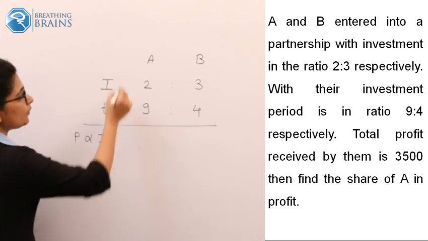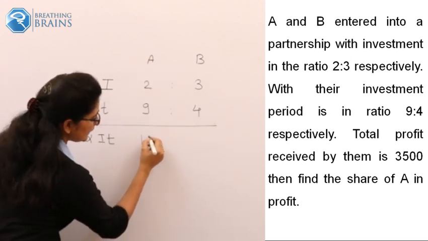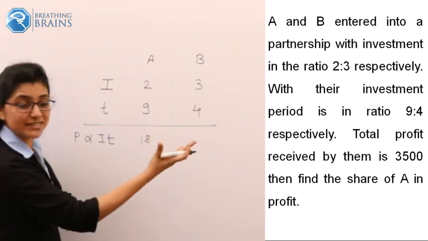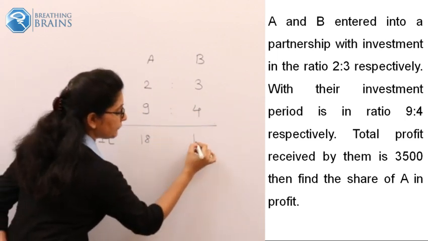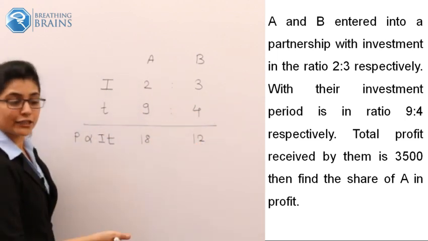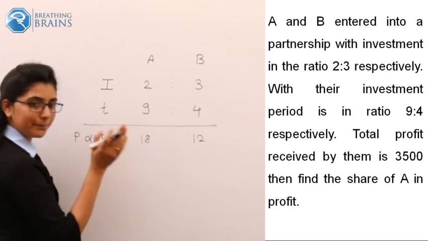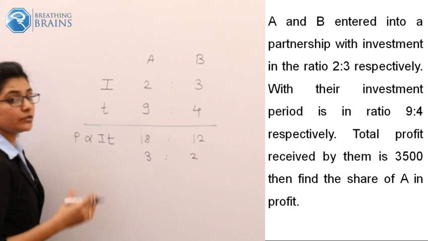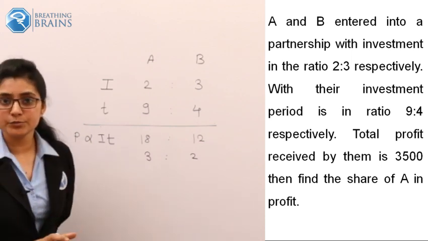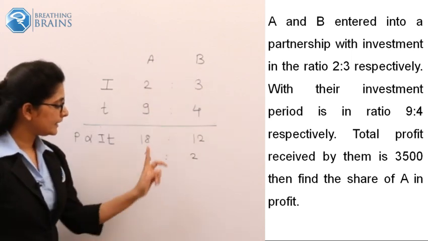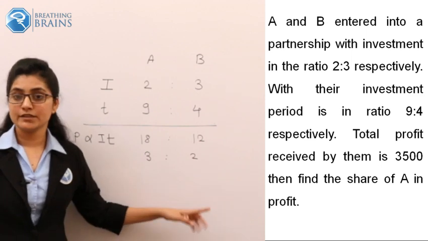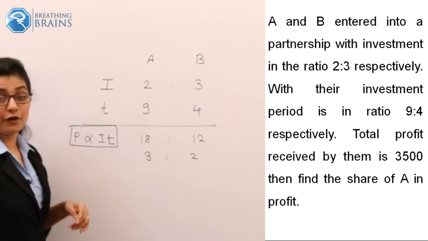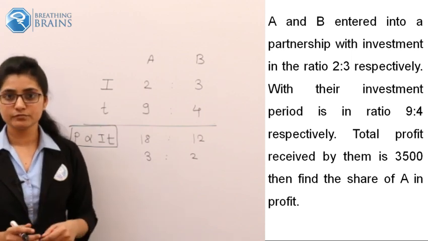So what amount did A invest? It is 9 into 2, 18. And what amount did B invest? It is 4 into 3, 12. So if you find the ratio of this, you can divide both numbers by 6. So that is the ratio, 3:2. So the profit gets distributed among A and B in the ratio 3:2. This is very important. This part is most important in this. How do you calculate your profit ratio?